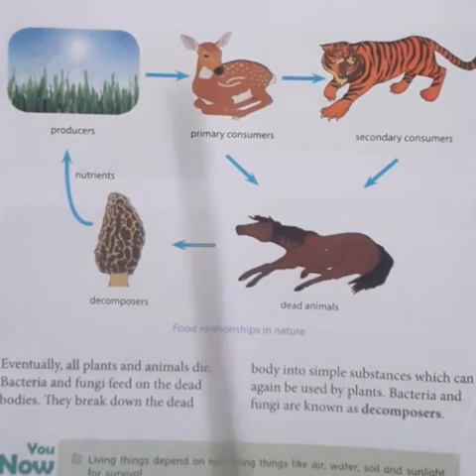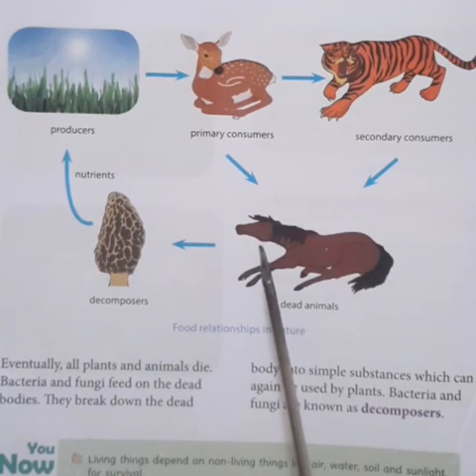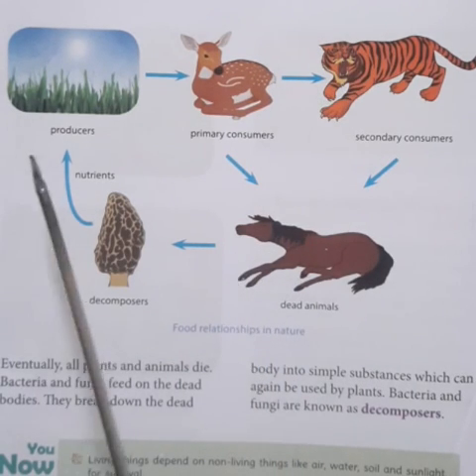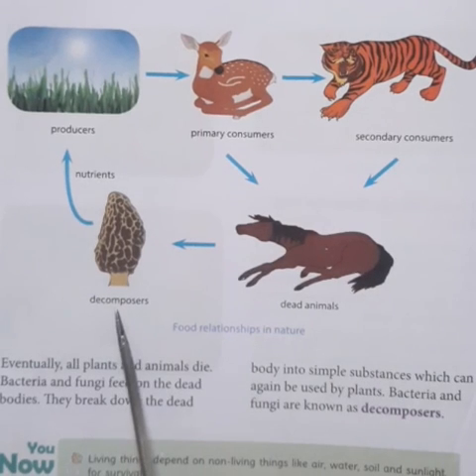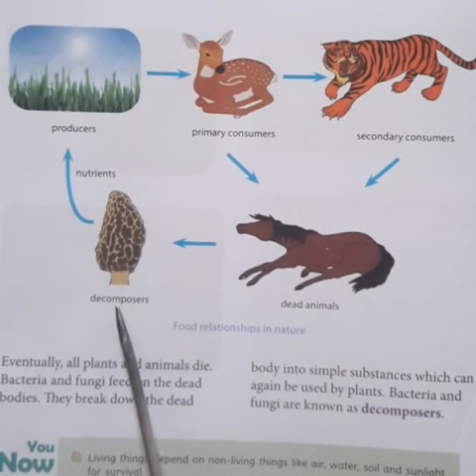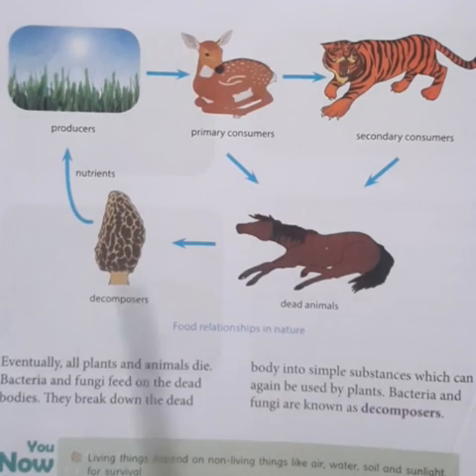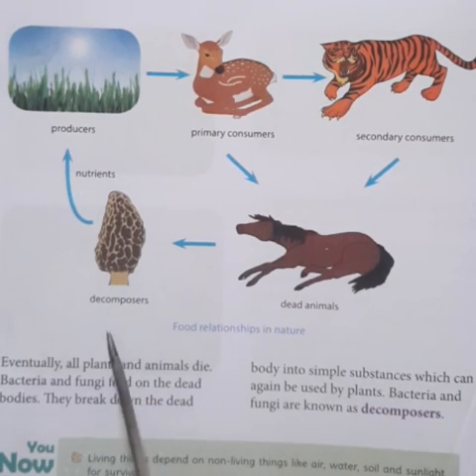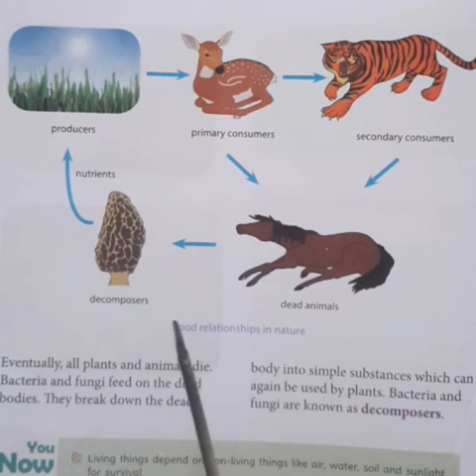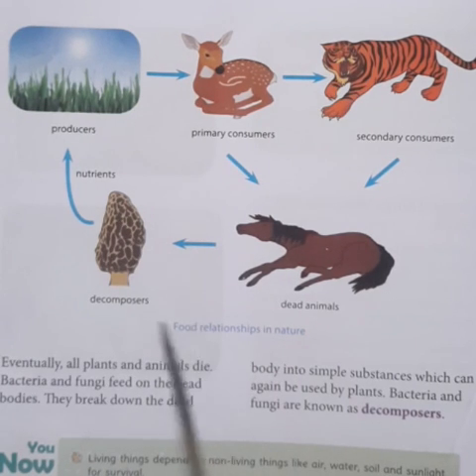So we can see a food chain in the nature. So food chain includes producers, consumers and decomposers, which are dependent on each other. So we can say that there is interdependence in nature.